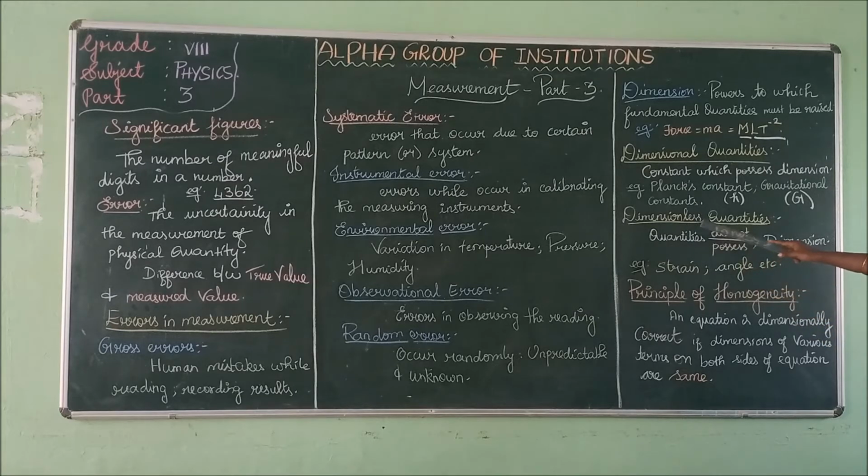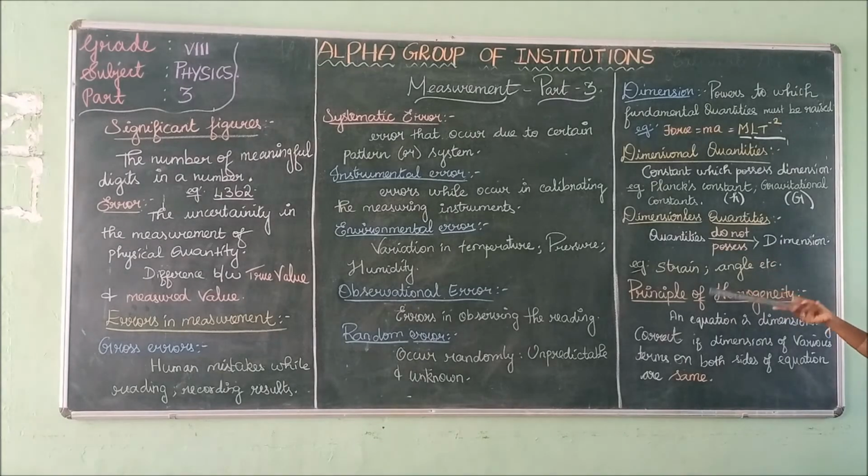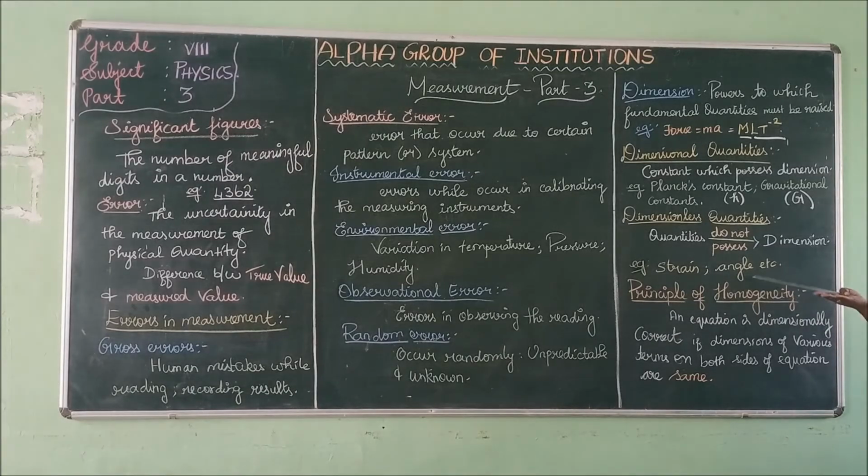Next are dimensionless quantities. Dimensionless quantities are nothing but quantities which do not possess dimension. Dimensionless is nothing but without dimension. Quantities which do not possess dimension are called dimensionless quantities. Example: strain. Strain has no dimension. Angle.